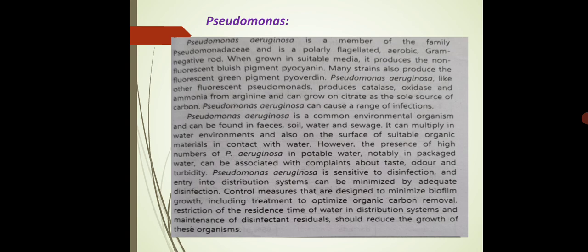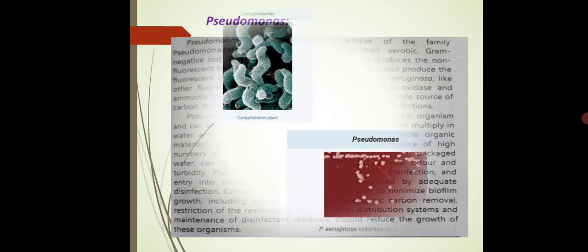So its one ability which makes it an indicator organism is pigment production. And as it is found in feces, soil, water and sewage, this is also a characteristic that identifies this organism among the indicator organisms. The third property is that Pseudomonas aeruginosa is sensitive to disinfection. So it is easily killed by the process known as disinfection. If water is disinfected, then immediately this organism gets killed. So these are the general characteristics of Pseudomonas which make it usable as an indicator organism.